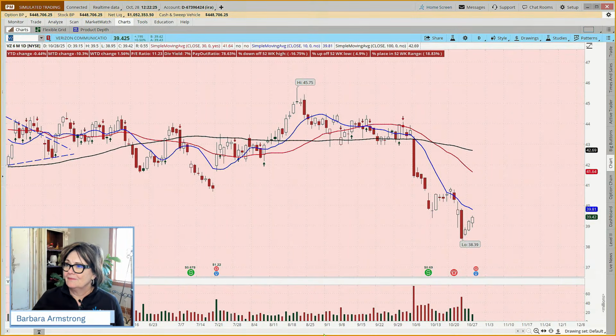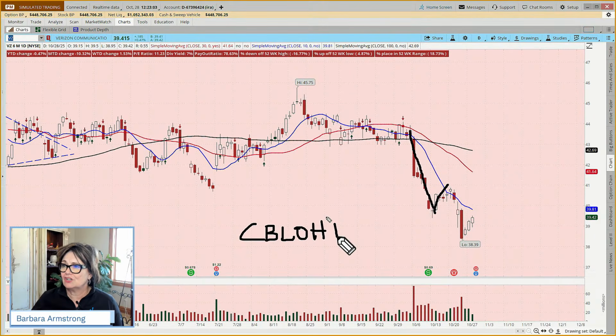What are we missing? Well, we've got the flag pole, we've got the flag. Well, we've got earnings coming. Yes, we do. But the other thing that we don't have is a confirmation of trend continuation. So here what happened is it fell, it rallied, and then remember when I said we were looking for... yes, Julia, you've got it right. We just had to flip it and reverse it. The close below the low of the high day because we're bearish.